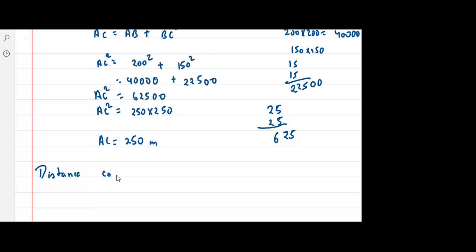Distance covered by Iron Man is 250 meters. Does anyone have any doubt in this? 25 into 25 is 625. We studied 2 into 3, yes or no? Guys,